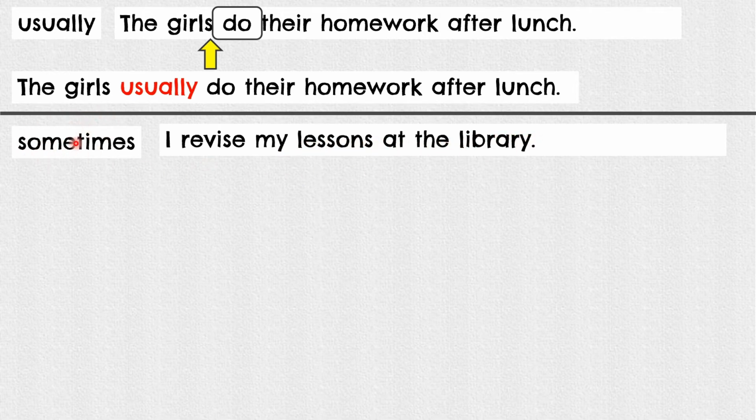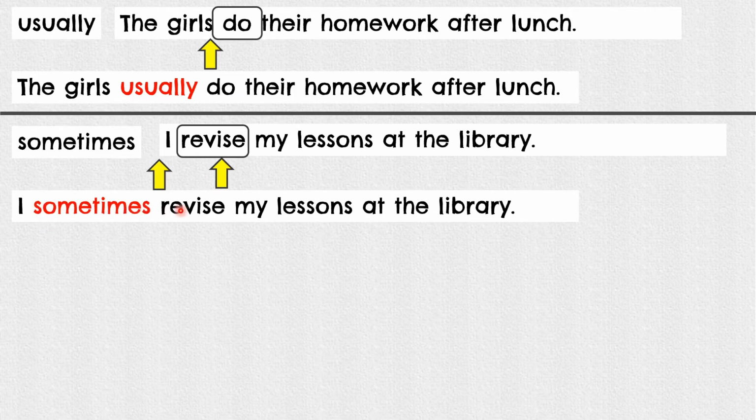So, note that this is sometimes. As I mentioned before, you can either put sometimes right before the verb, or you can put sometimes at the beginning of the sentence. So, we'll do it both ways. First, you find the verb revise, identify it, then you put it right in front of the verb.